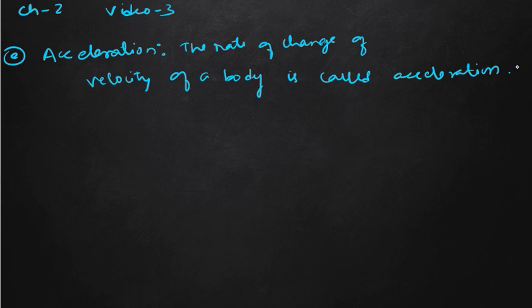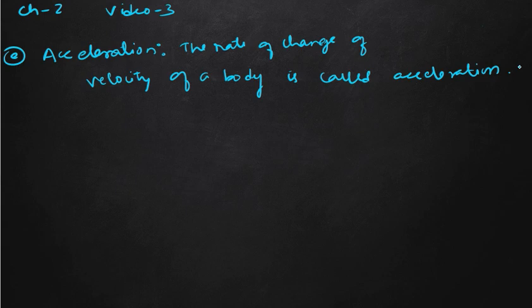When velocity is not uniform, that type of motion is known as accelerated motion. If the velocity is changing with respect to time, that type of motion is known as acceleration or accelerated motion.